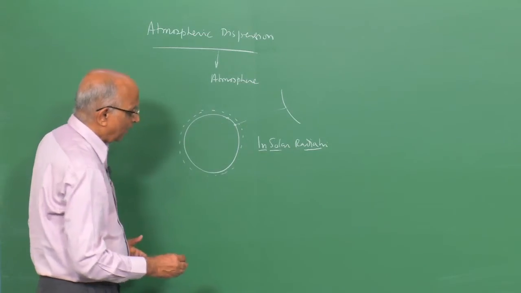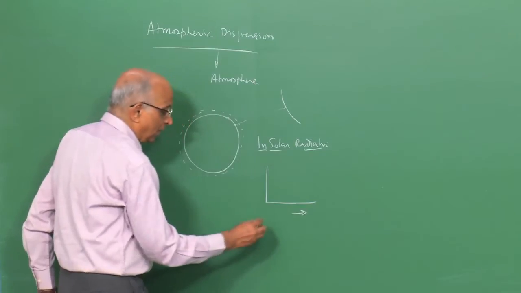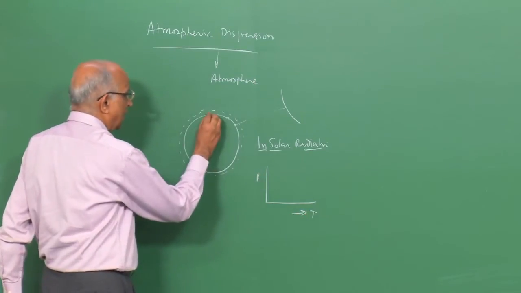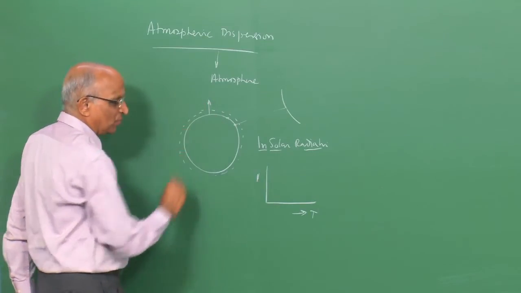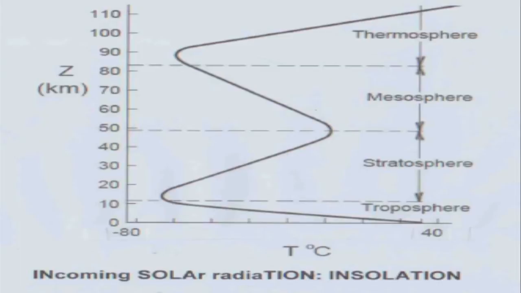I show in a slide, and in a slide I will start with showing the temperature on the x-axis, and on the y-axis the altitude from the surface of the earth. Let's see what the distribution of the temperature is. On the x-axis, as I was just telling, I show the temperature in degrees centigrade, and on the y-axis, namely what is shown by Z, in kilometers, I show the altitude.